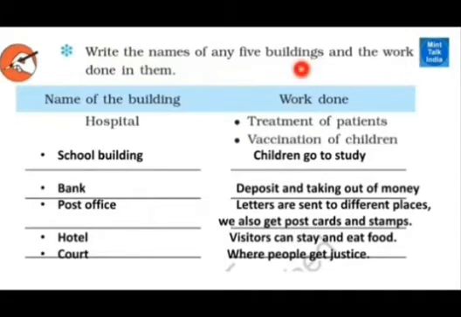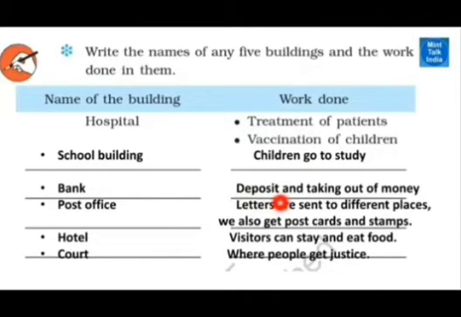Okay. Name of the building, work done. Hospital. They treat people. School building. Vaccination means, see, so that you should not get some diseases, they will give an injection. That is called vaccination. To avoid getting that disease, we are waiting for the COVID-19 vaccination. That's why you don't have school now.